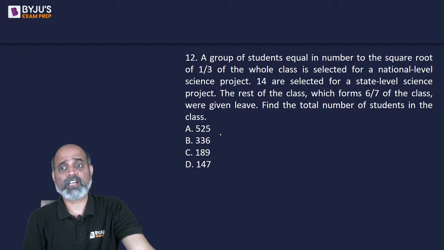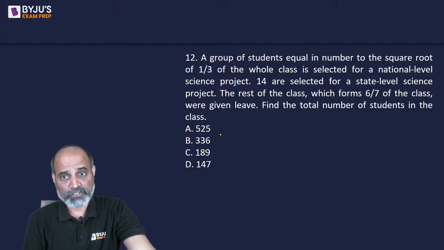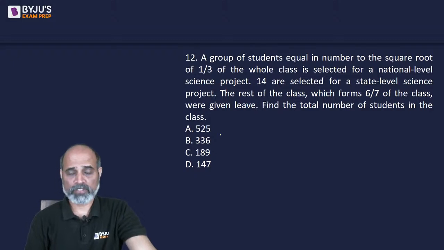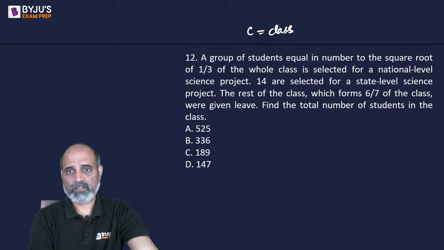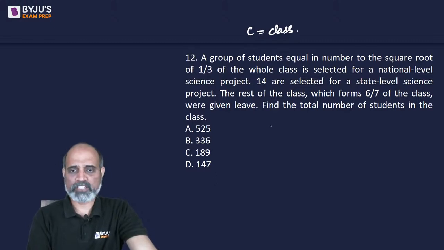The rest of the class, which forms 6/7 of the class, were given leave. Find the total number of students in the class. The best way to solve this is using options. So, पहले कुछ मान लेते हैं. C stands for class, right? So, total number of students, let's start with the number 147.